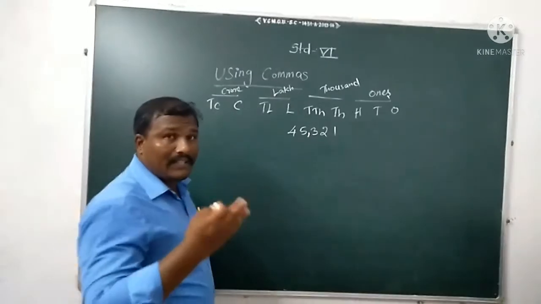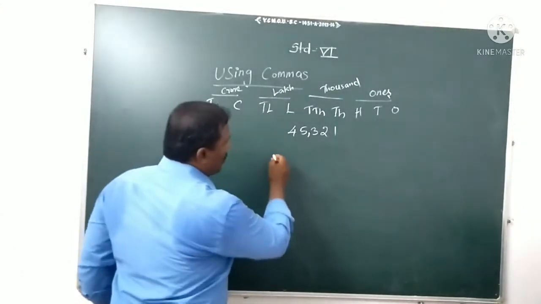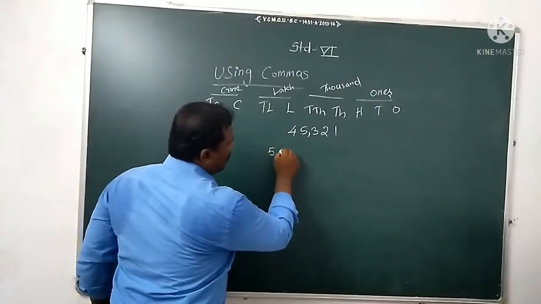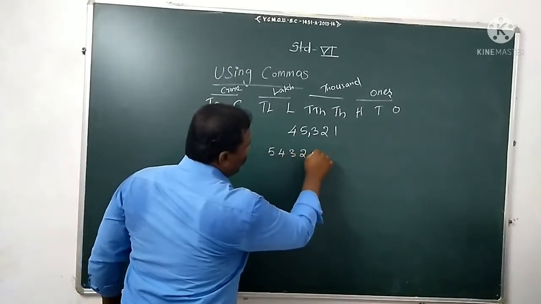Okay. Let's take another example. Another number: 5, 4, 3, 2, 1, 0.